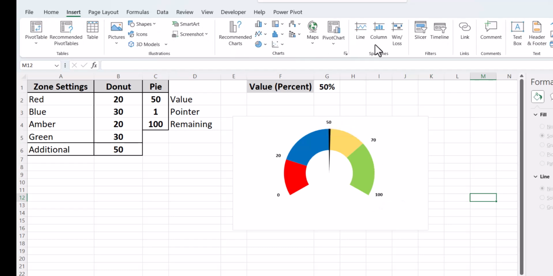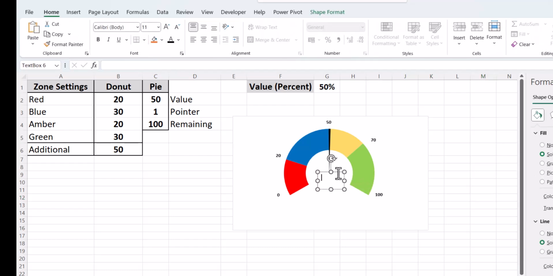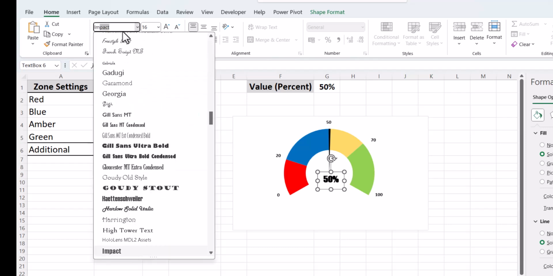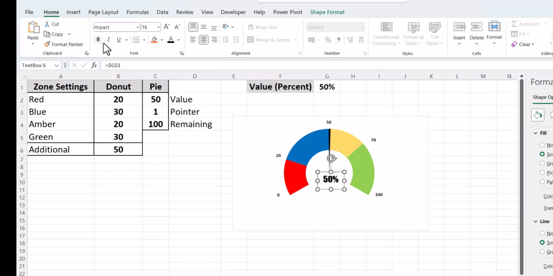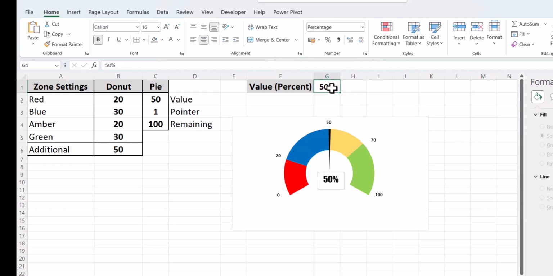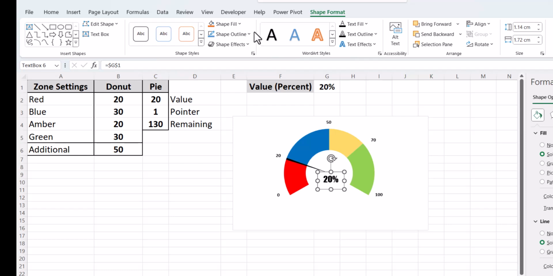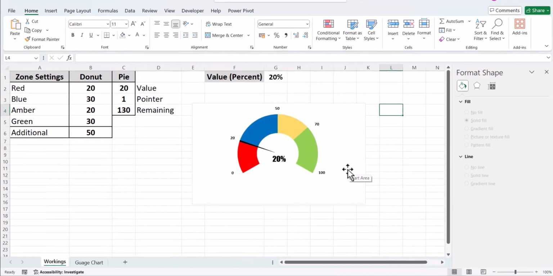Next is you go to insert a text box and put a text box over here. Link this text box to the percent value. And if you see, you have your percent. You can increase the font as you require. I'm using Impact font. As you change the percentage, for example, 20%, it changes accordingly. Let us remove the outline for this shape. No outline. And this is a completely dynamic chart.